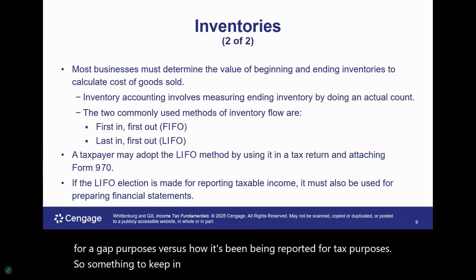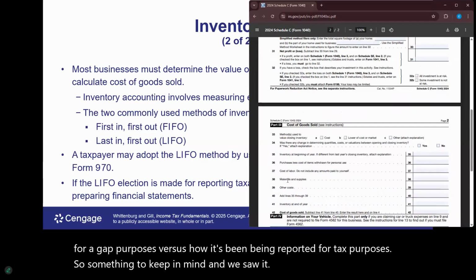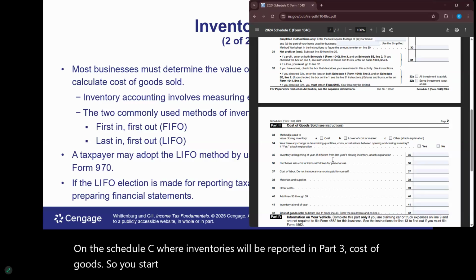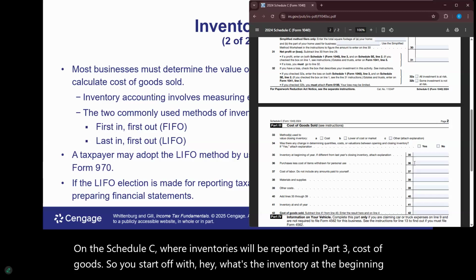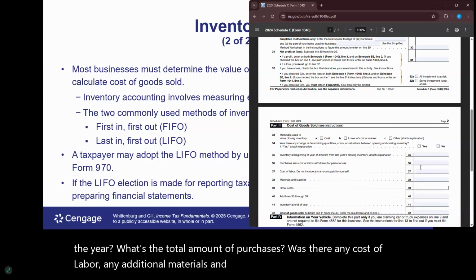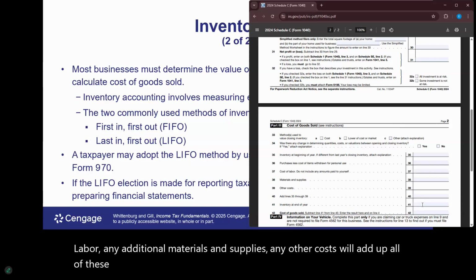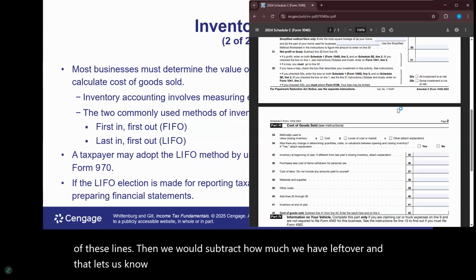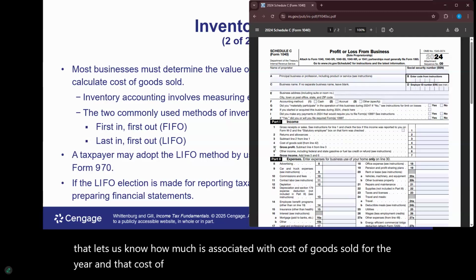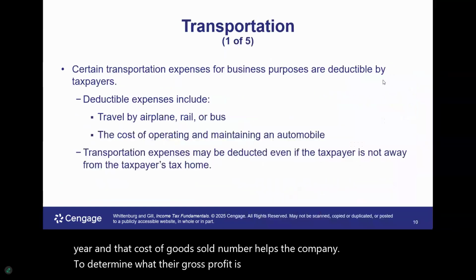And we saw it previously on the Schedule C, where inventories will be reported in Part 3, cost of goods sold. You start off with, hey, what's the inventory at the beginning of the year? What's the total amount of purchases? Was there any cost of labor, any additional materials and supplies, any other costs? We'll add up all of these lines. Then we would subtract how much we have left over, and that lets us know how much is associated with cost of goods sold for the year. And that cost of goods sold number helps the company determine what their gross profit is for the year.